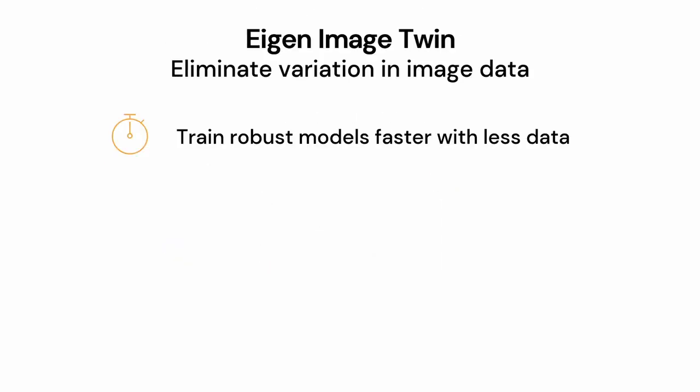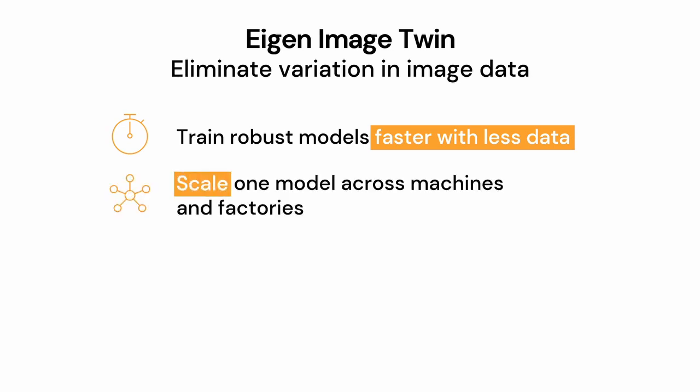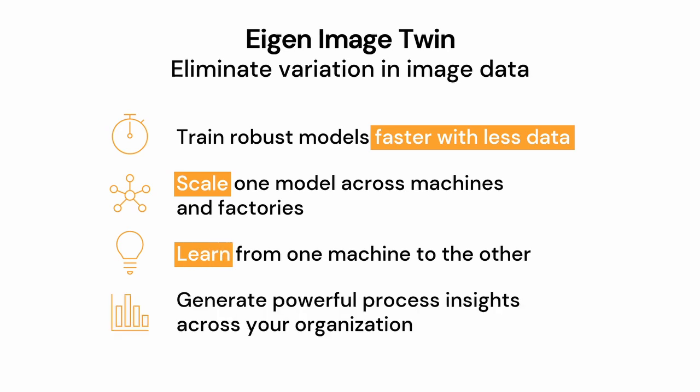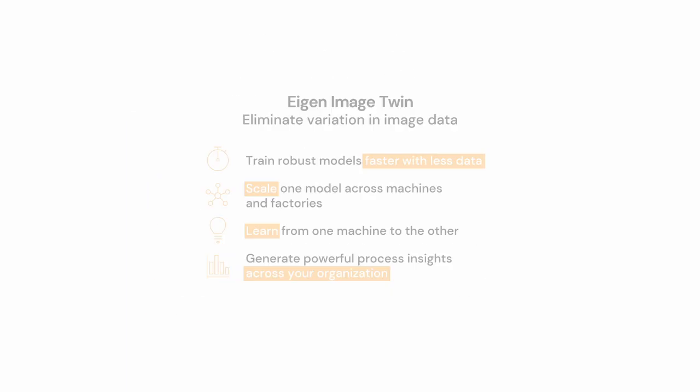With Image Twin, eliminate variation in your image data to speed up model training, scale one model across all your machines and lines, learn from one machine to the other, and generate powerful process insights across your organization.